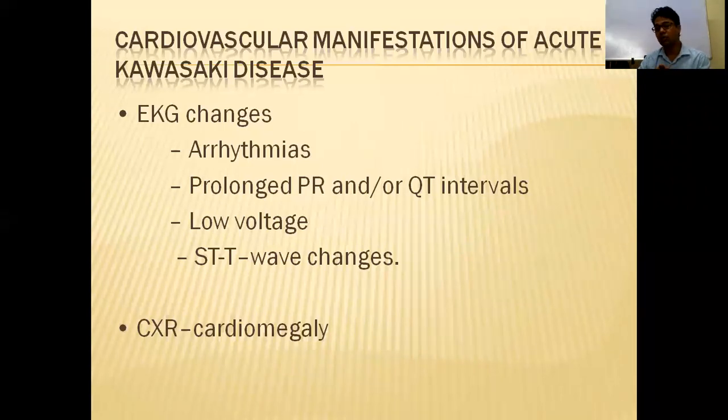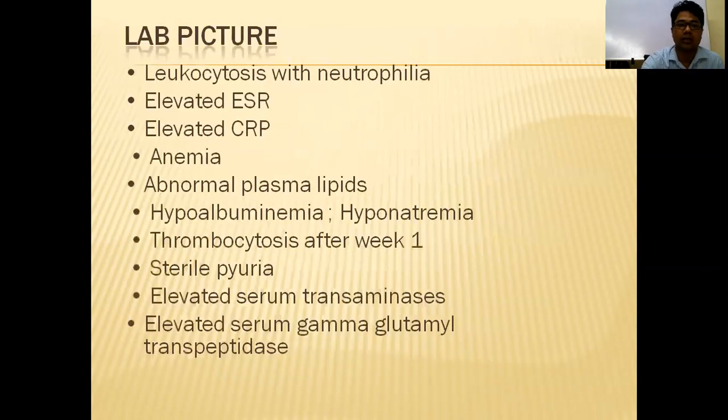If you do an X-ray, you will get cardiomegaly. And on 2D echo, you will get aneurysm. There are 3 types of aneurysm according to size: mild, moderate, and severe, with sizes of 5 to 8 and more than 8. If you do not treat properly, it can rupture, and there is a chance of cardiac failure. So Kawasaki disease is very important, and you have to diagnose early and start treatment early.